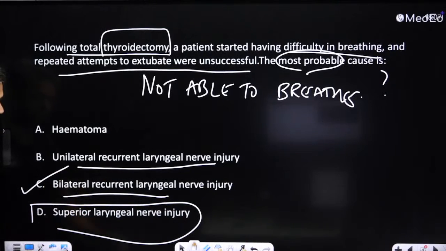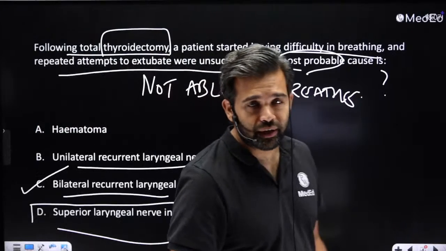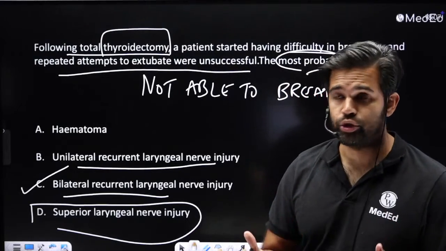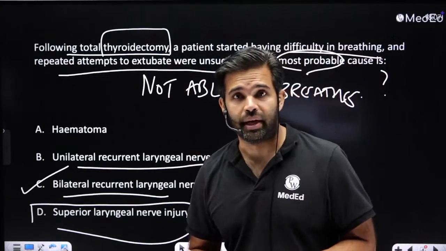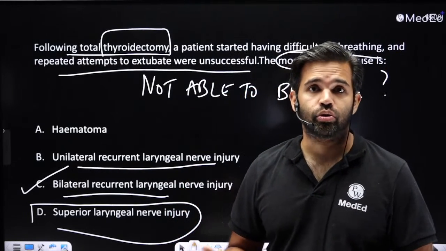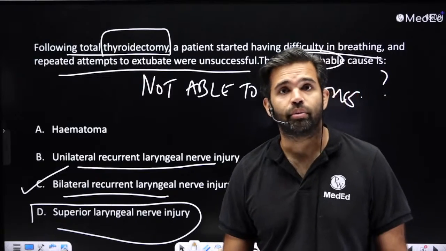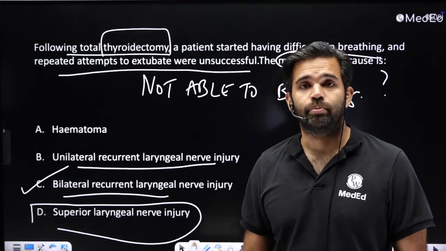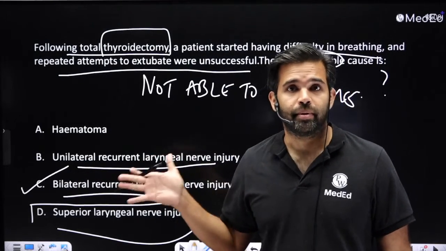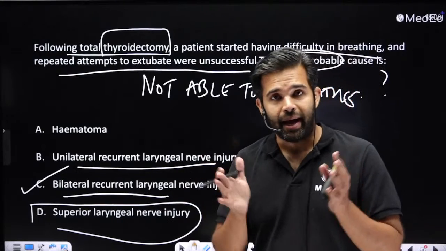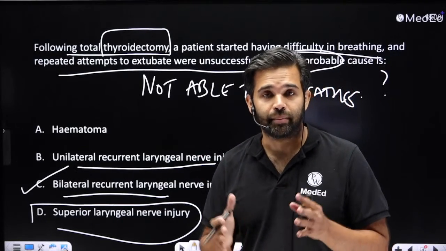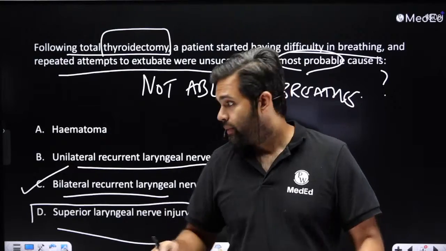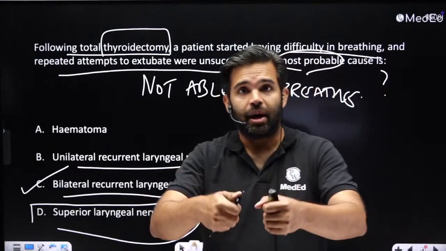So here it is, of course, very clearly a bilateral recurrent laryngeal nerve injury. The only explanation for a bilateral recurrent laryngeal nerve injury was probably a malignant tissue. That is the reason why a total thyroidectomy was done, and maybe the surgeons could not salvage the recurrent laryngeal nerve on both sides. Had it been a unilateral recurrent laryngeal nerve injury, the patient would still be able to breathe because the other vocal cord would still be able to open and close. However, they may have occasional stridor, but they will not have this kind of an emergency where they cannot breathe at all, because the recurrent laryngeal nerve supplies the abductor, not the cricothyroid.